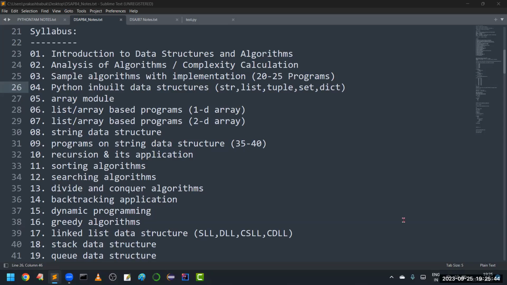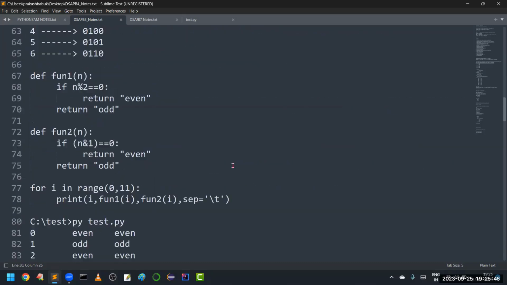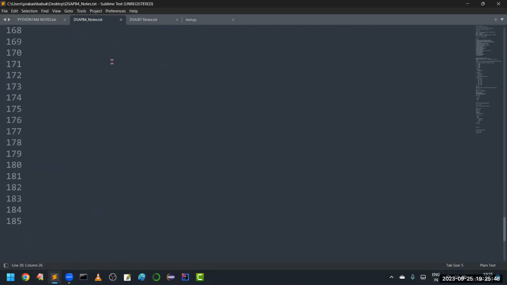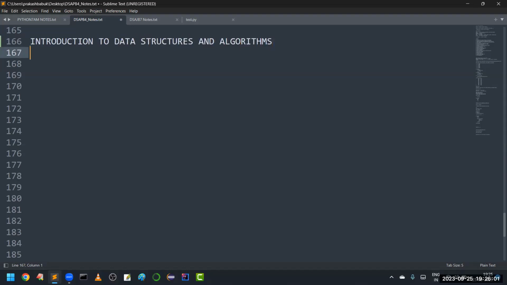Now, coming to our first chapter after demos, what we are going to discuss is introduction: introduction to data structures and algorithms. We are going to see what is meant by data structure and what is meant by algorithm.